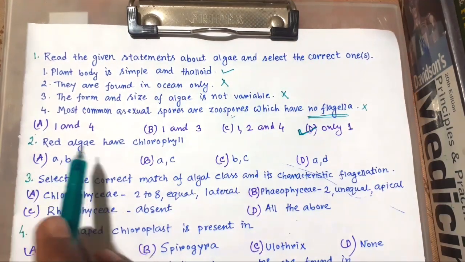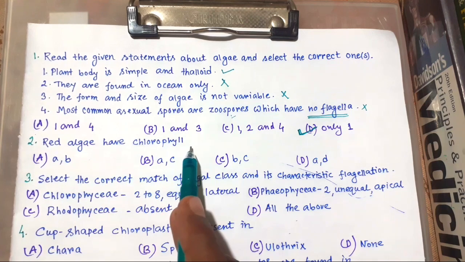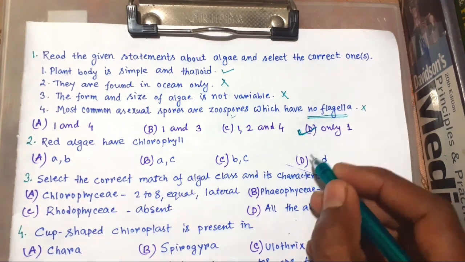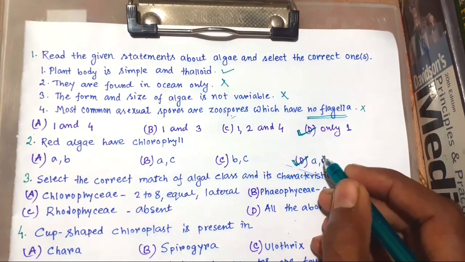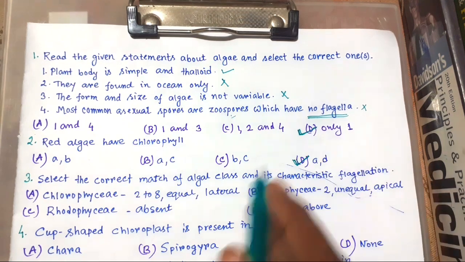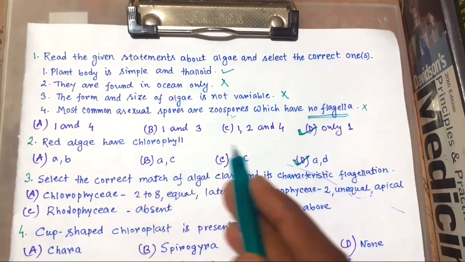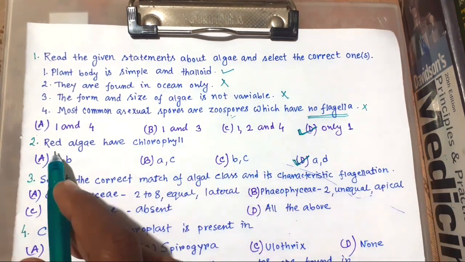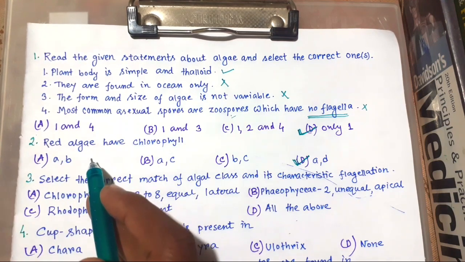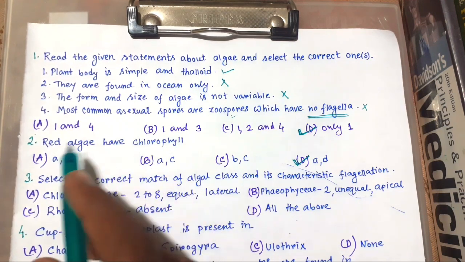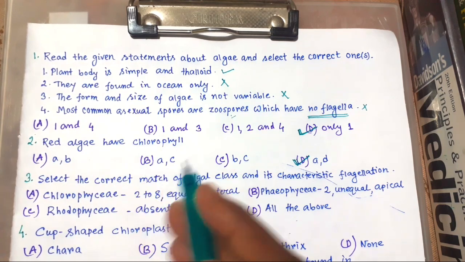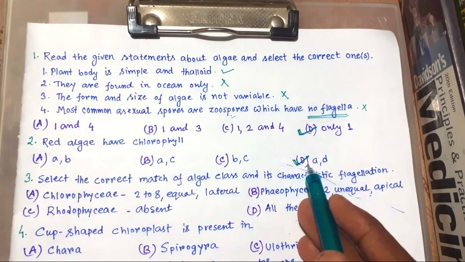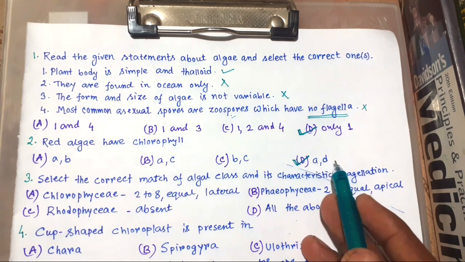Now number 2. Red algae have chlorophyll. The answer is A and D. This chlorophyll A is universal to all algae. And there is also phycoerythrin in the case of red algae. That's why its color is red. So the right choice is D, chlorophyll A and D.